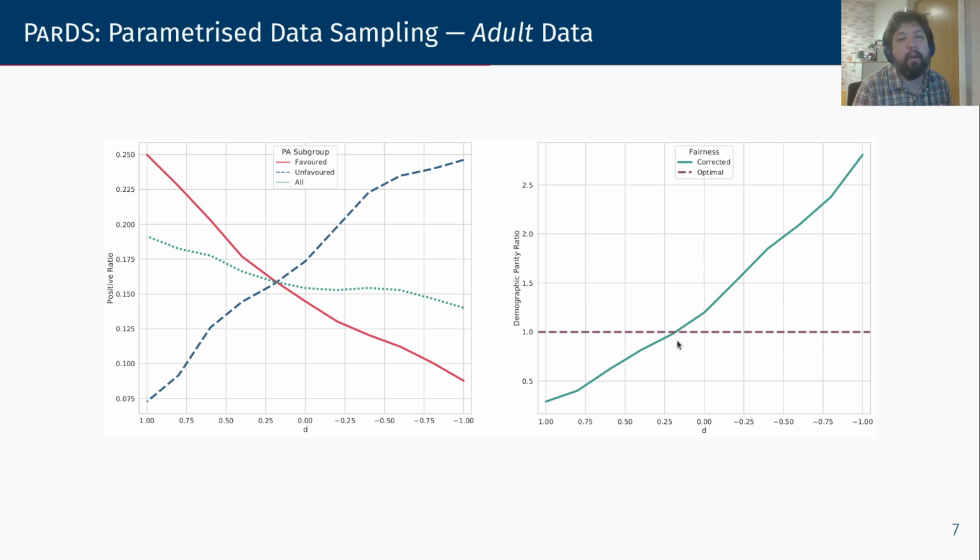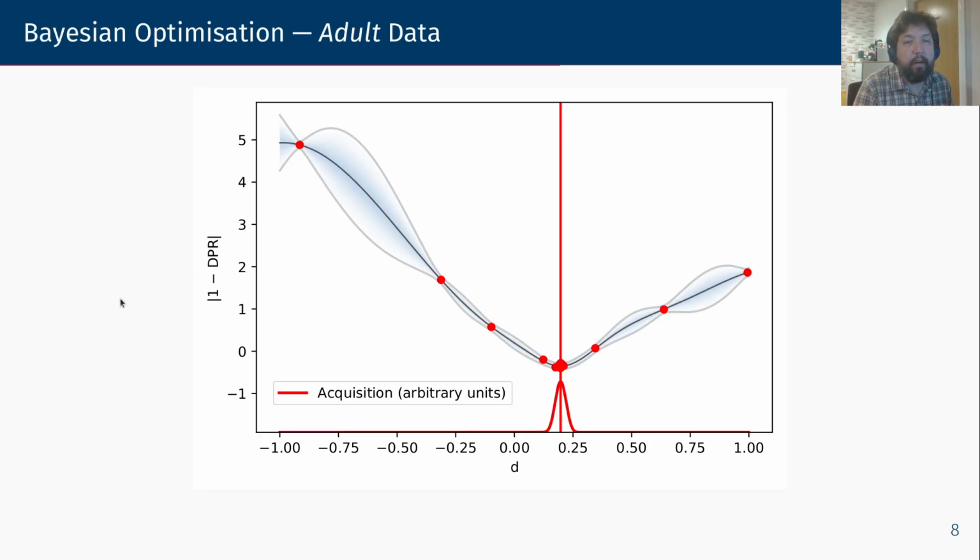And in turn, this change in predictions will have an effect over the different fairness definitions. In the particular case of demographic parity, we are looking for this point here, that is the point at which the green line crosses over the y value 1, or equivalently, the point at which the blue line and the red line intersect with each other. In order to find this optimal point, one way to do so is through Bayesian optimization, which is the method we have tried, specifically using the GPyOpt package. So this package will try out different possible optimal values, and based on the previous attempts, it will gradually improve its potential optimal value.